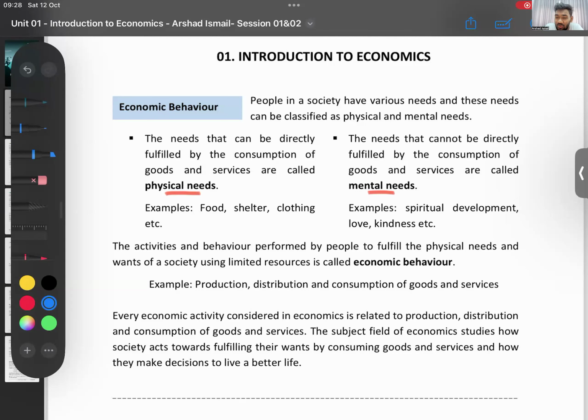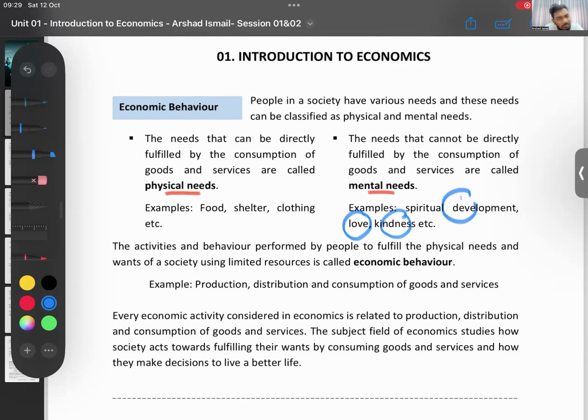Now, mental needs or wants, those are the ones that cannot be fulfilled by consuming a good or service. I'll give you an example. Take something like love. Can you buy a good or service and get love? Can you buy a good or service and get kindness? Can you buy a good or service and get spiritual development, feeling very religious?